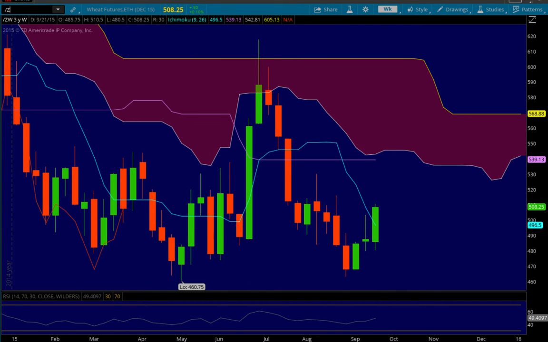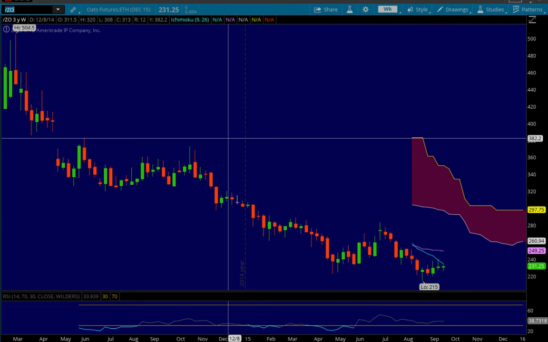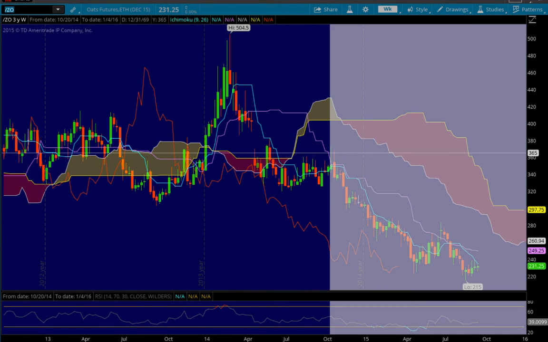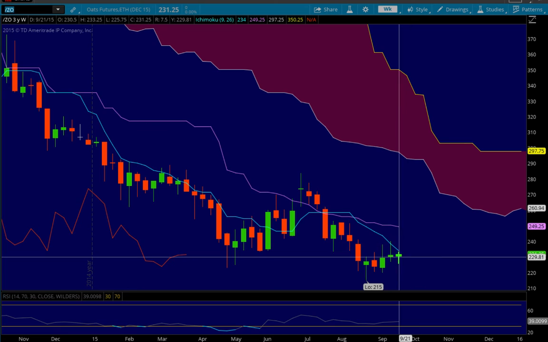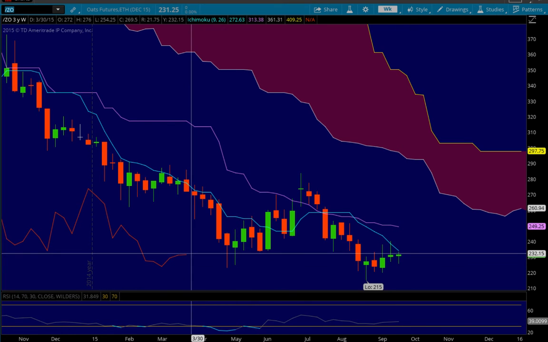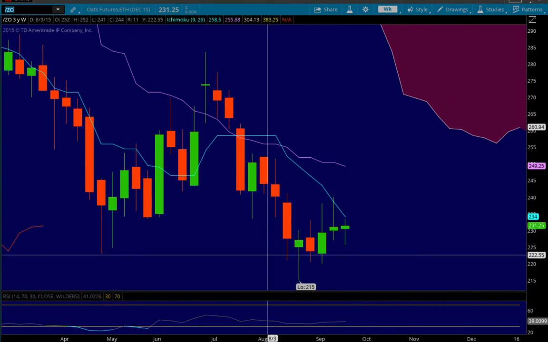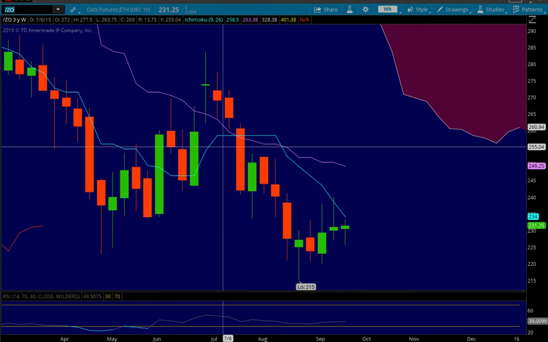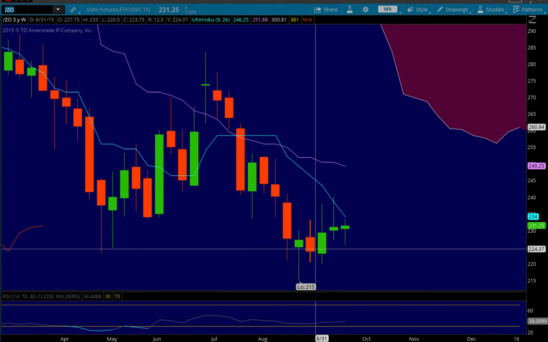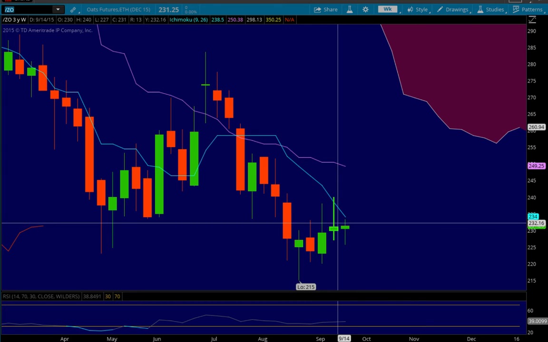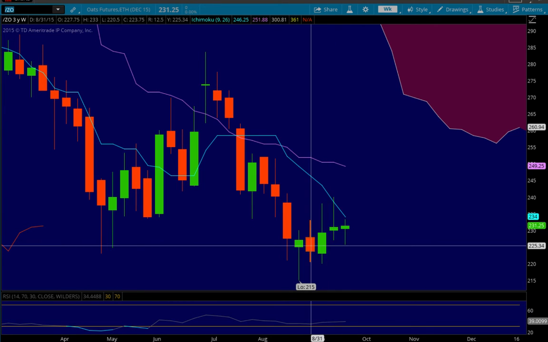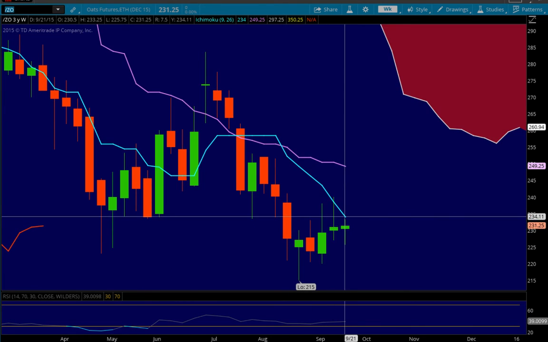Let's look at oats. Oats looking like a Tenkan smackdown. This is a nice way to describe what a Tenkan smackdown is. A Tenkan smackdown is when price comes up from an existing downtrend, catches a bounce, usually an oversold bounce. This one didn't get oversold, but a bounce nonetheless, and then gets rejected from the Tenkan-sen.